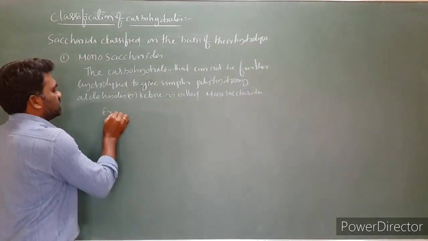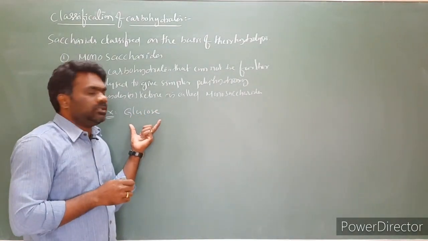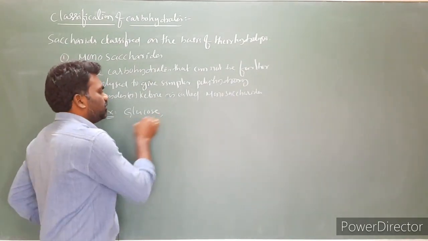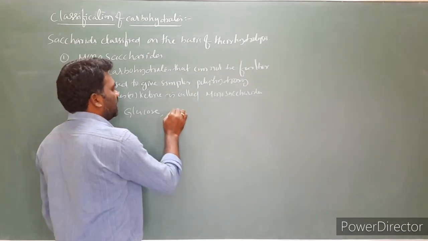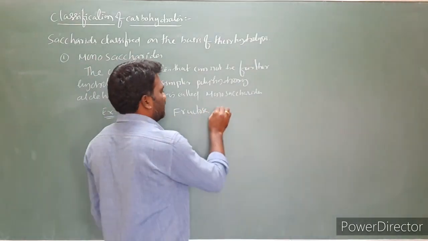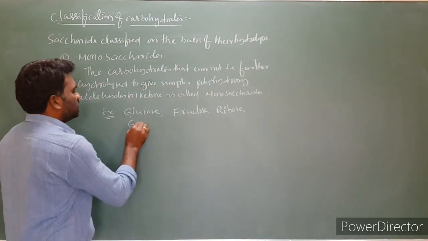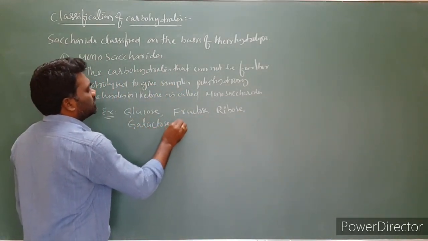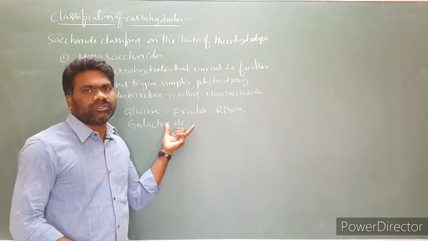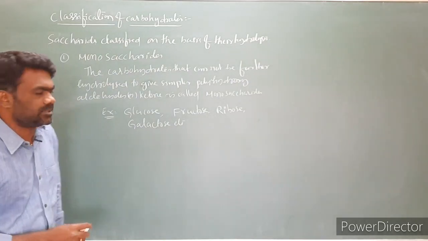Example for the monosaccharides, you can take glucose. Whenever the glucose is added to the water, that glucose cannot give further carbohydrate. So this is the single unit, an example of monosaccharide, only one molecule. And you can take an example of fructose. Fructose is a monosaccharide. Or you can take ribose. Ribose is a monosaccharide. Or you can take galactose, etc. So these are the monosaccharides which cannot be further hydrolyzed to give simple polyhydroxyaldehydes or ketones. The second one is